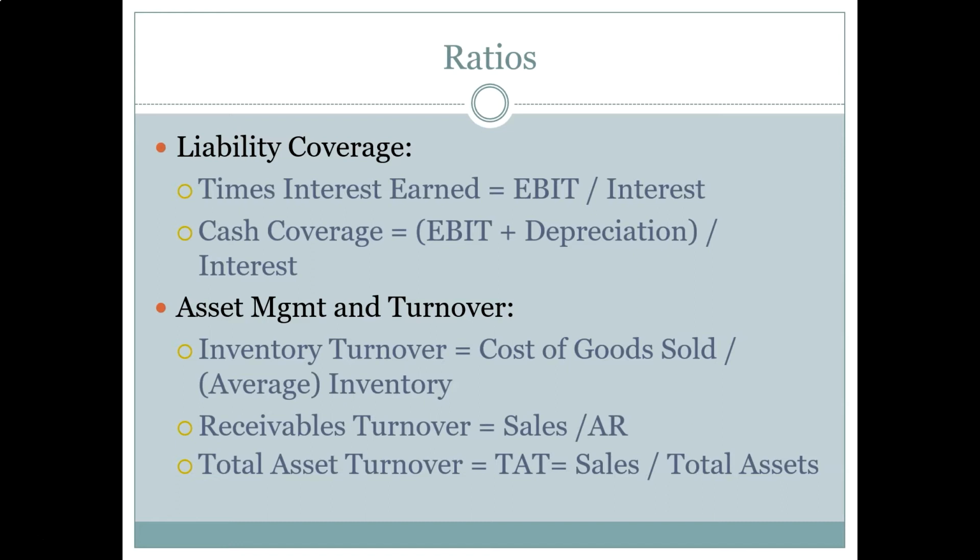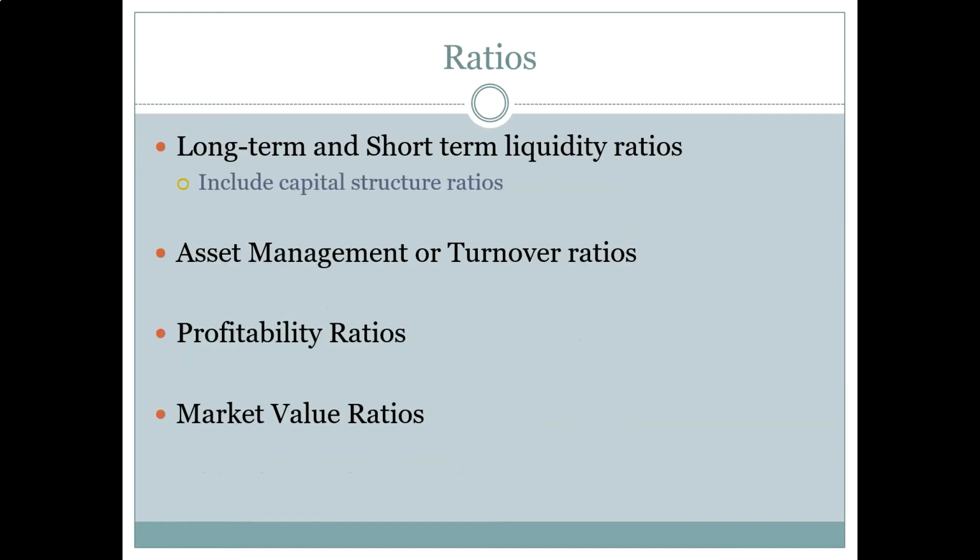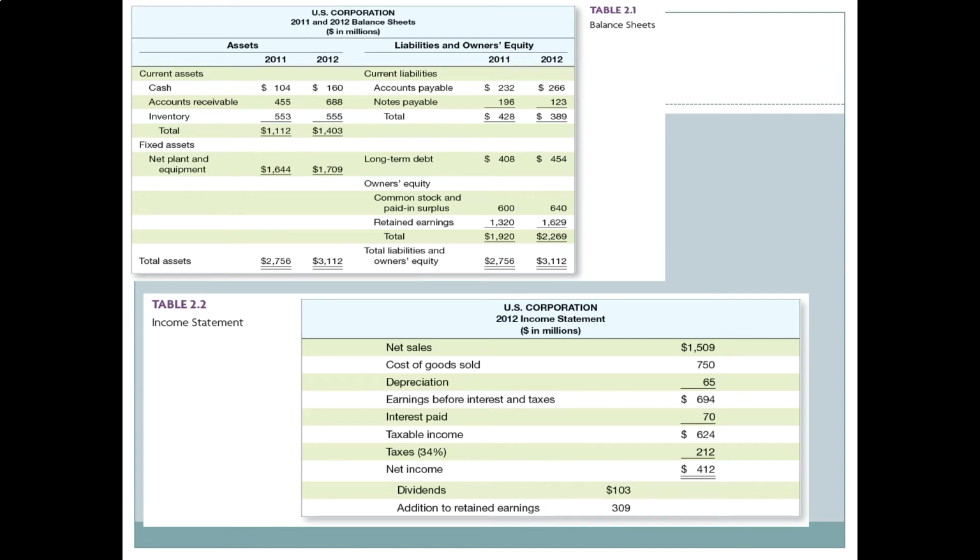Now, there is some wiggle room in the tie ratio, and that wiggle room is illustrated by what we call the cash coverage ratio. And this is EBIT plus depreciation divided by interest. So again, if we flip back to the income statement, you can see that EBIT plus depreciation of 65 million would give us approximately 760 million. And if we divide 760 million by 70 million, we get 10.6. So we get a slightly higher value.